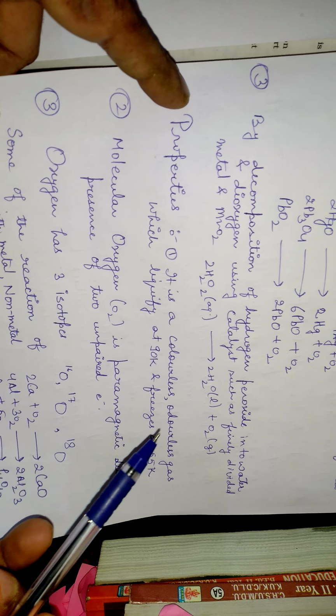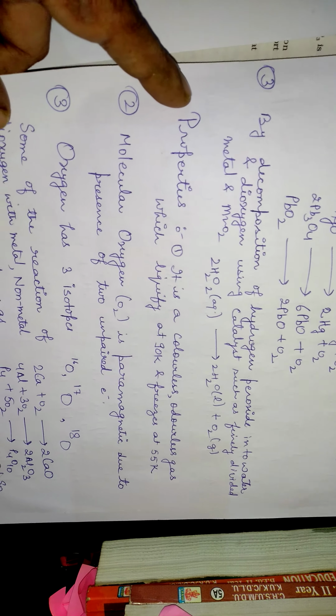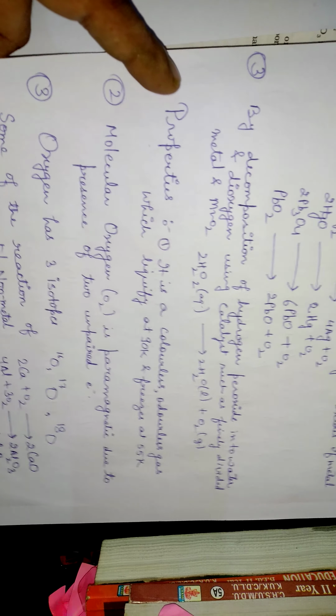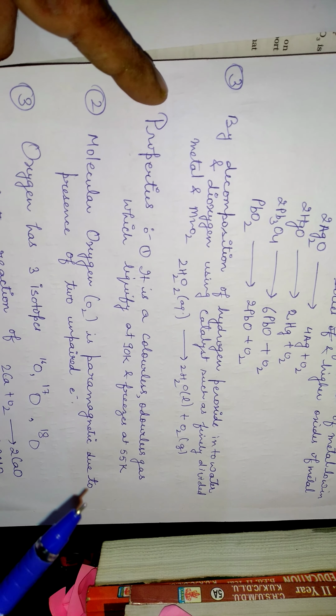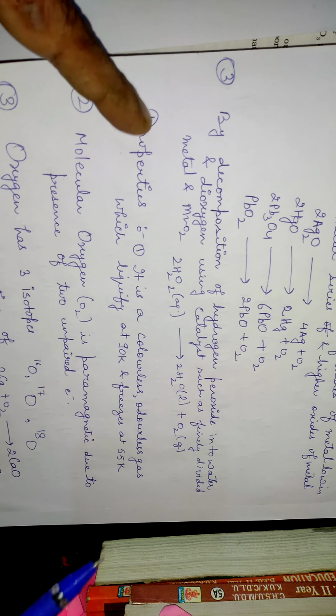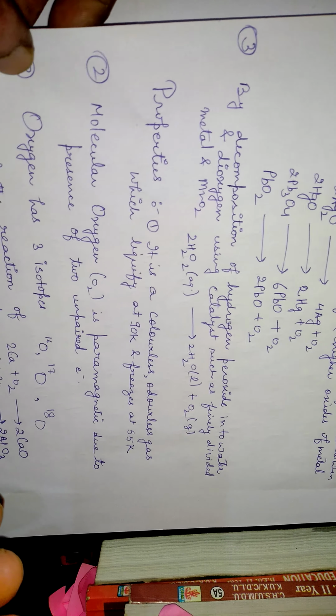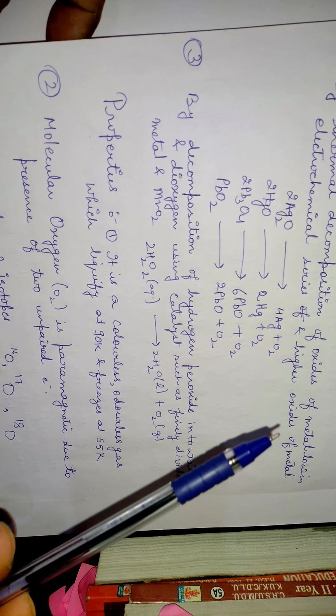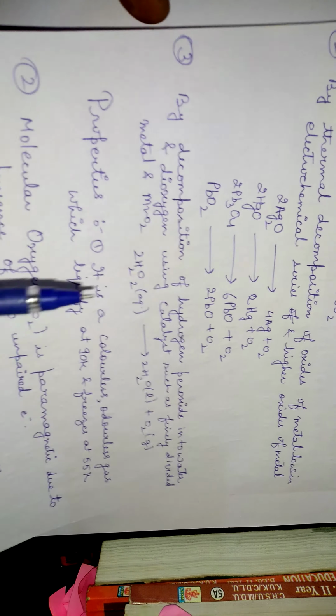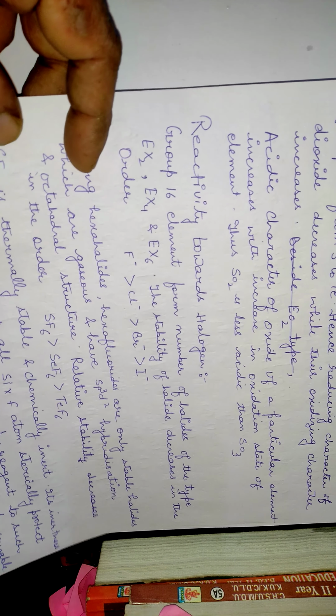So this is all about group 16 elements. Today I have discussed many very important topics, beginning with group 16, their electronic configuration, electronic properties, different chemical properties, physical properties. Then I have discussed the preparation method of dioxygen. Okay, students, you have to see all the 3 videos, very important topic.